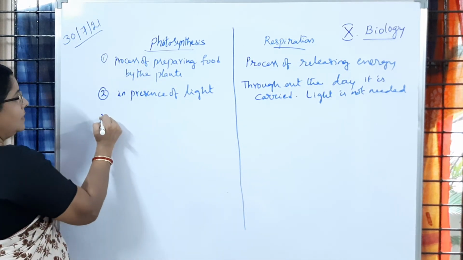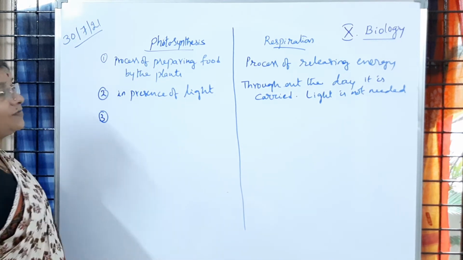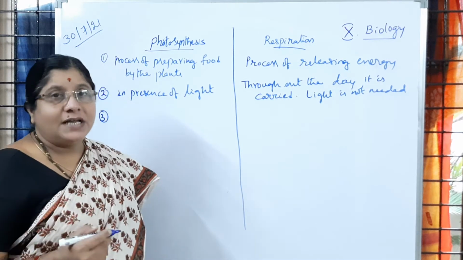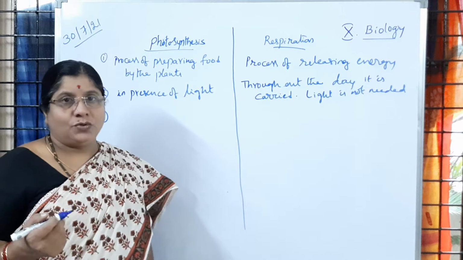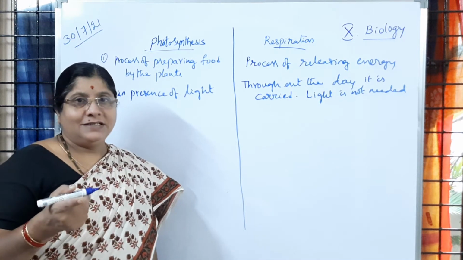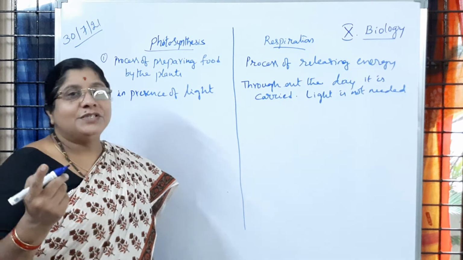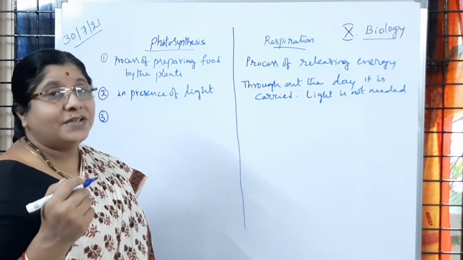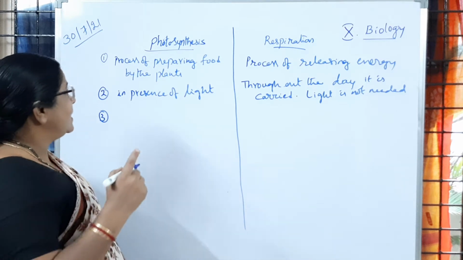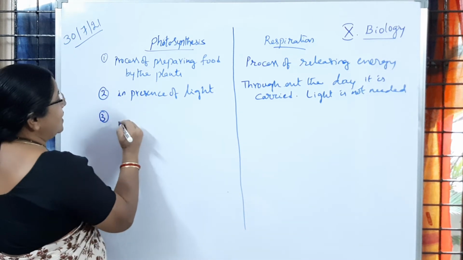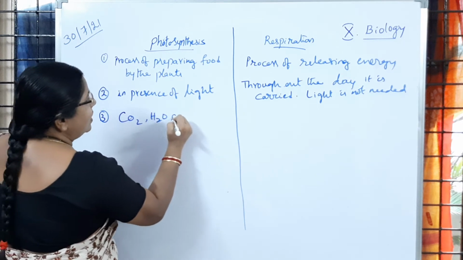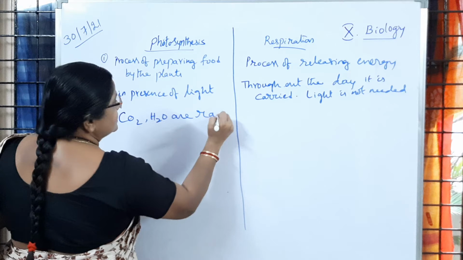Then, what are the raw materials for photosynthesis? If you recall the equation, 6CO2 plus 12H2O, in the presence of chlorophyll and sunlight, an organic molecule is prepared. What is that organic molecule? C6H12O6 plus water plus oxygen. So the raw materials are carbon dioxide and water.